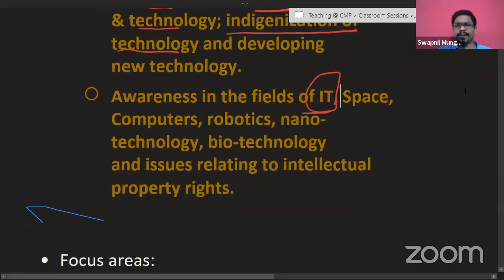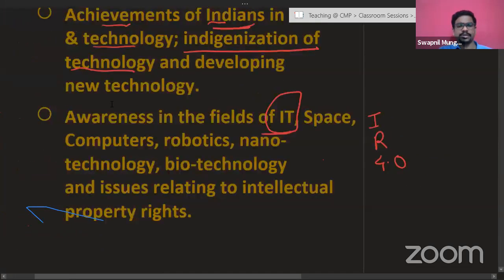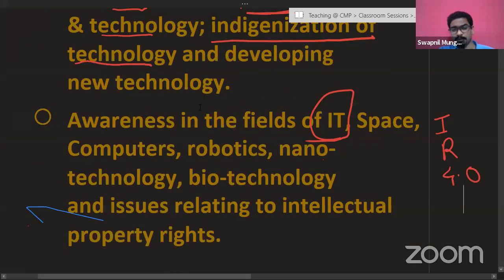Why? Because you all might definitely be aware of the concept called Industrial Revolution 4.0. Many of you might have attended a few sessions by our trustee Bhushan Kelkar sir as well. If not, definitely do attend those sessions, which are available online on YouTube. He has also written a very good book in Marathi on Industrial Revolution 4.0, which is also available in English. So why was I talking about this?